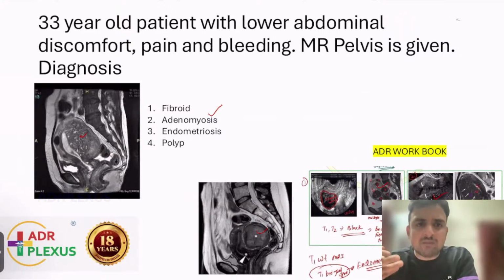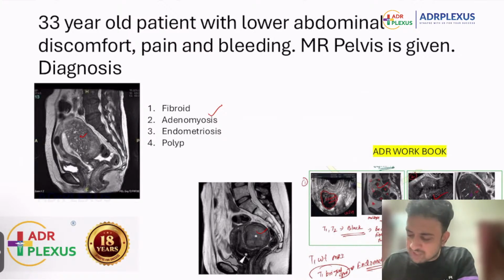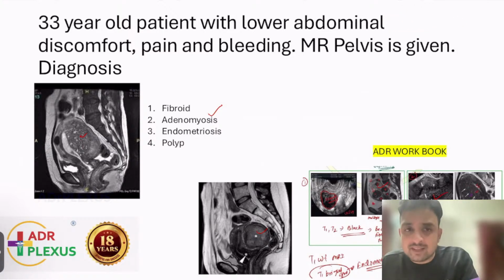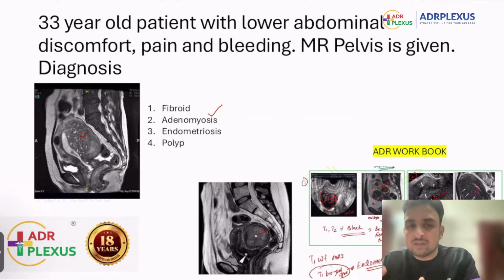But when it comes to adenomyosis, there will be thickening of the junctional zone and multiple cyst-like areas. So if you are able to see thickening of the junctional zone with multiple cyst-like areas, then that could represent adenomyosis. This question also, the answer will completely depend upon the image that is given. If that image had thickening of the junctional zone with the cystic areas, then it could be adenomyosis.